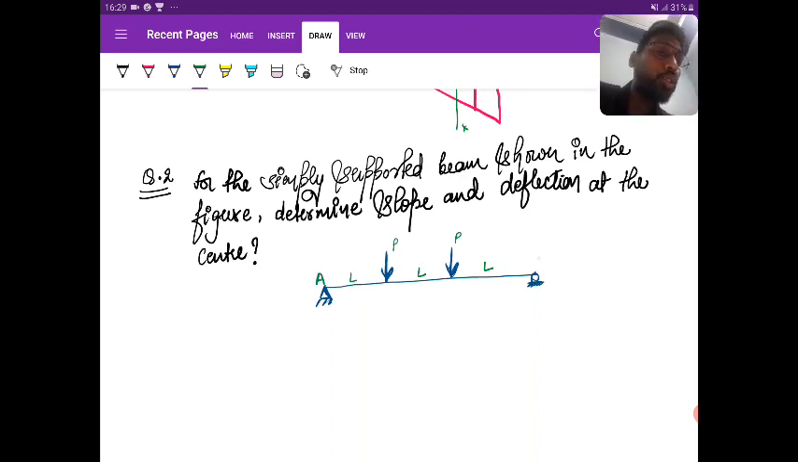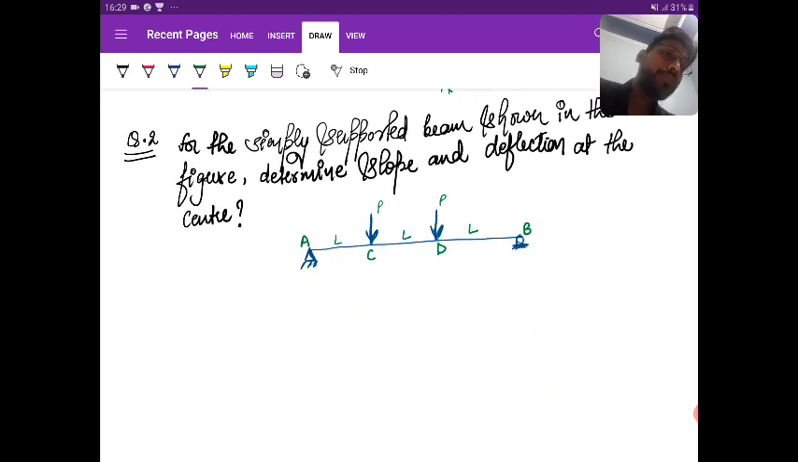You have been asked to find the deflection and slope at the center. So come on, try. You can do this.